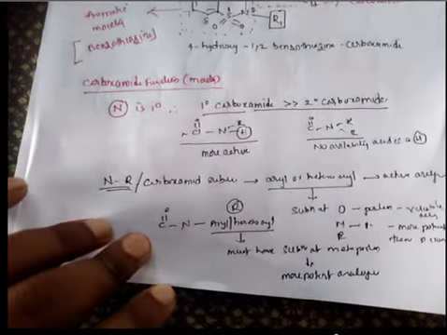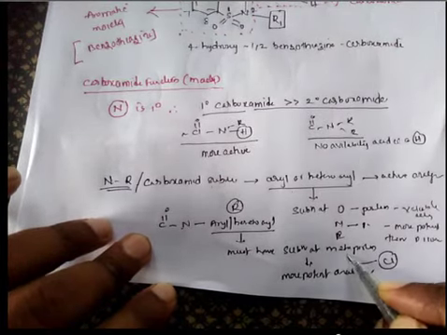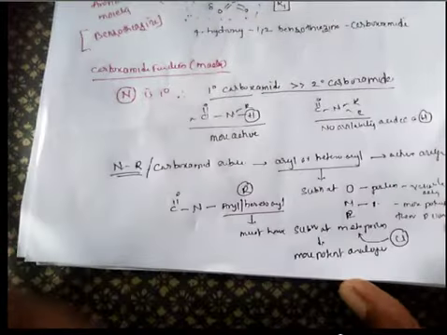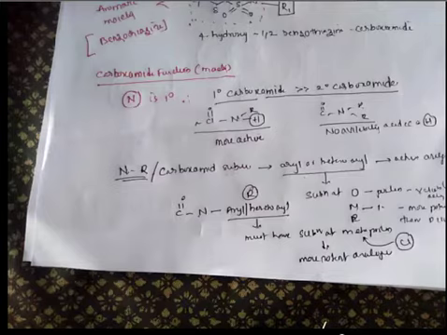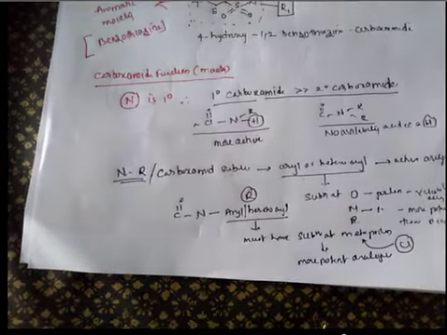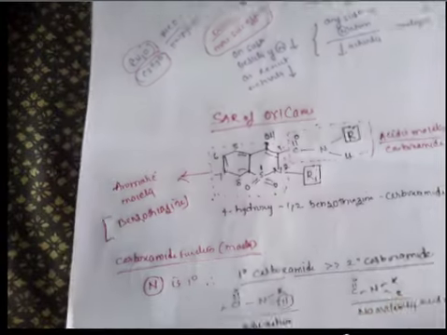This meta position is generally substituted with a chlorine atom. Whatever analog we have is more potent. I will explain once again.